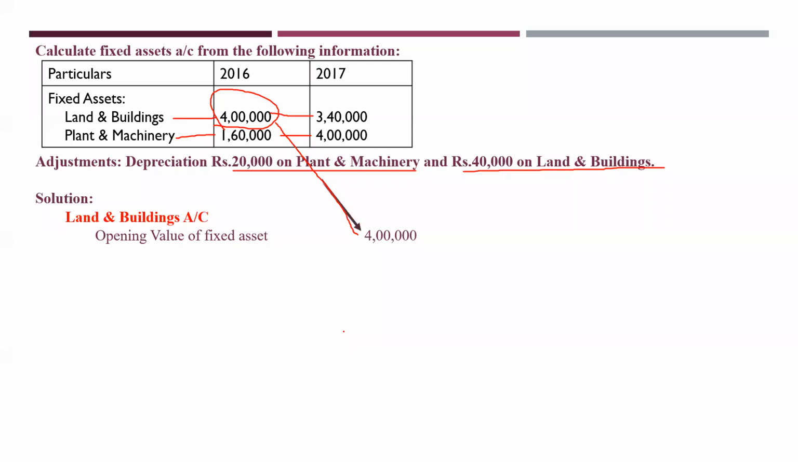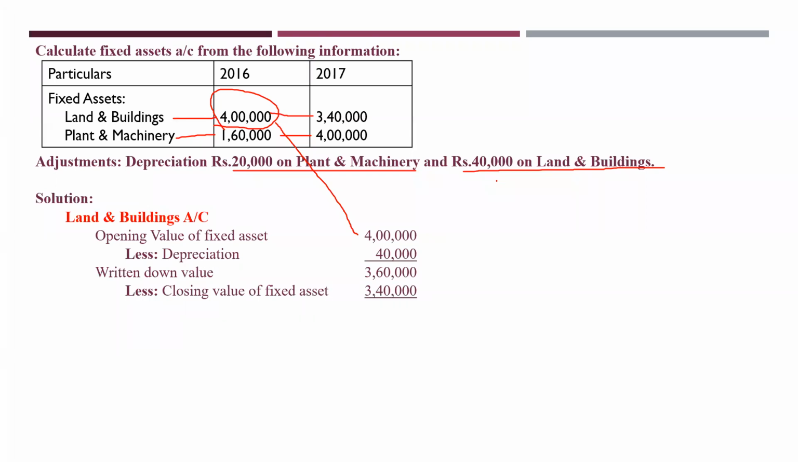Now, what is the depreciation? Depreciation, that is 40,000. From where did you get? It is from here. Okay, this is 40,000 on land and buildings. Clear about this? Later on, what is this? When you deduct 40,000 from 4 lakhs, you will get 3,60,000. This is written down value. Okay. Now, next what you will do? You deduct the closing balance. What is the closing balance? 3,40,000. From where did you get this? You got it from here. This is your closing balance.